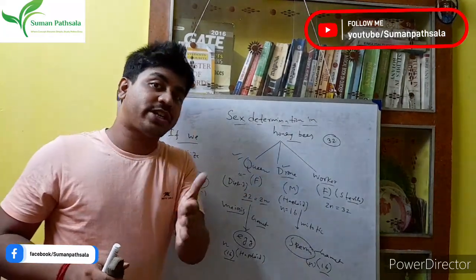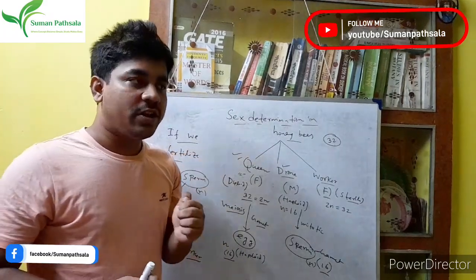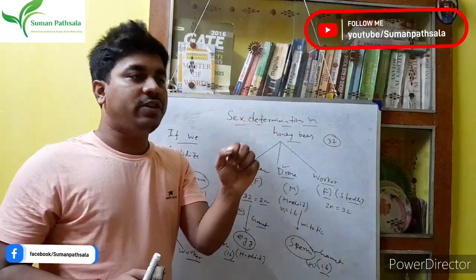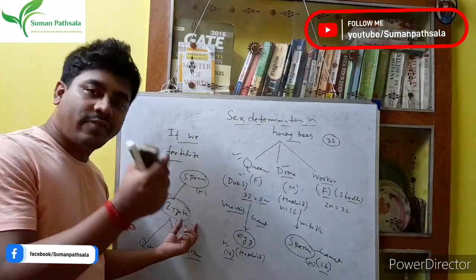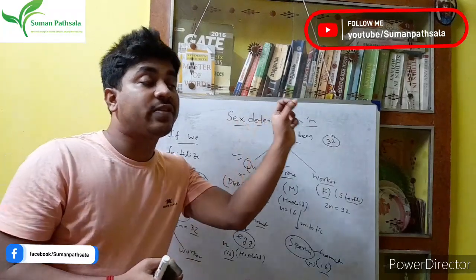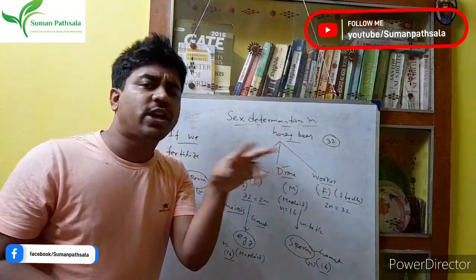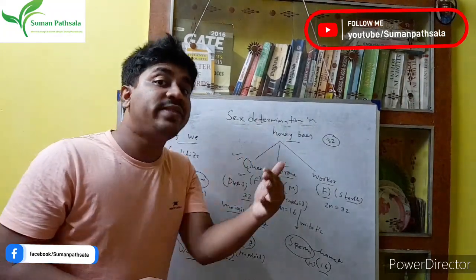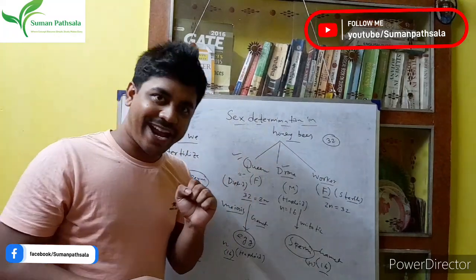Now you have the question on your mind: how do we differentiate which honeybee is which? We get the zygote, right? That is the larva. So how do they select which larva is selected as a worker and which larva is selected as a queen? Because both are female, right? But how do we select which one is queen and which one is worker?